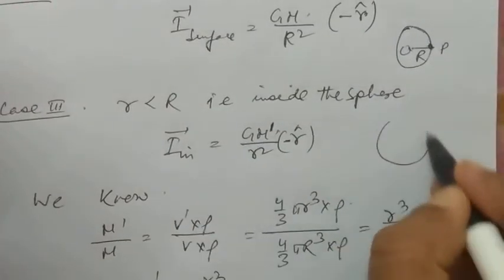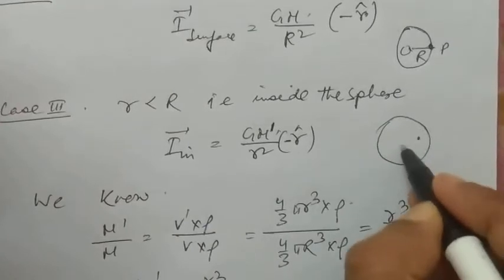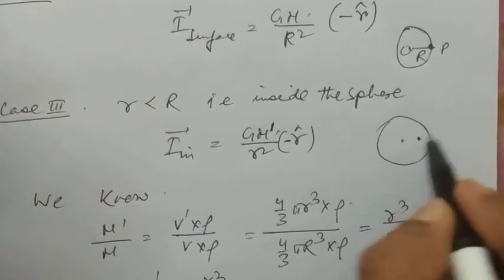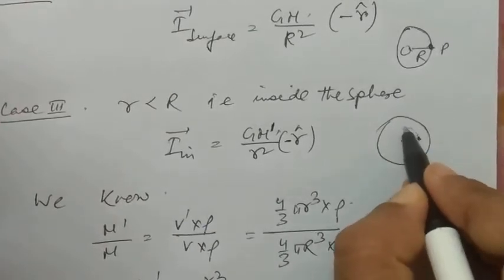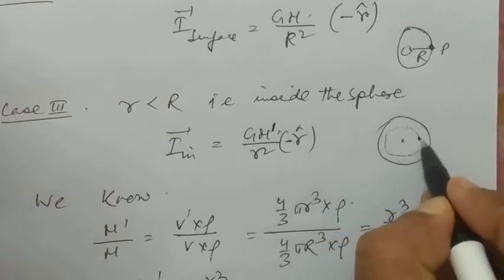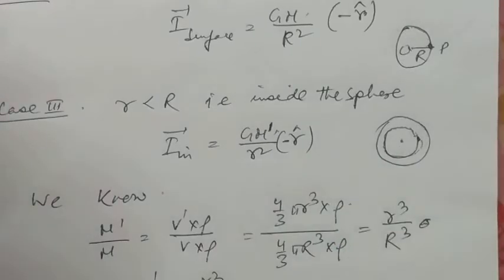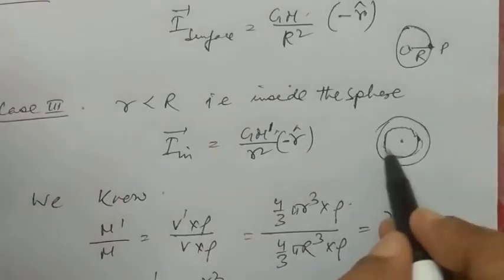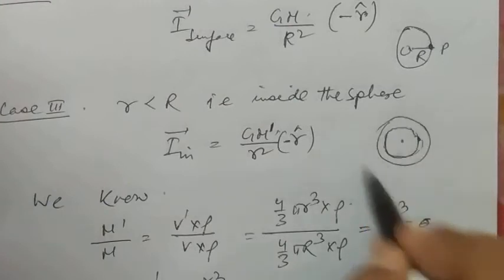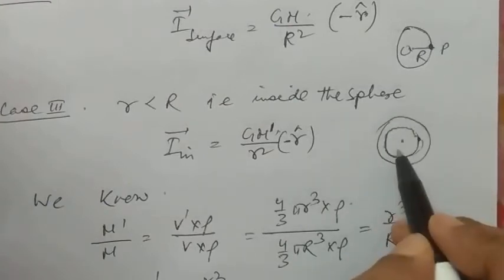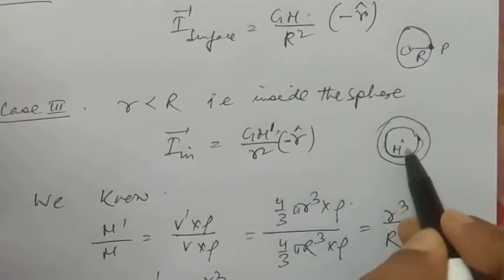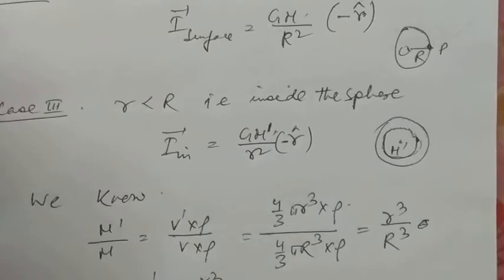Because when the point is inside the sphere, the attracting part of the sphere is this one and not the full sphere. The attracting part is of this radius, and the mass is not capital M but a reduced mass which we have mentioned as M dash.